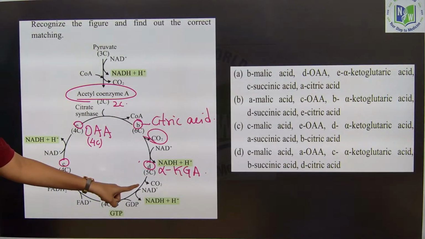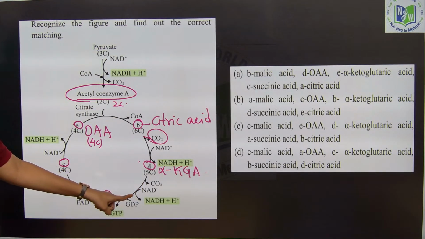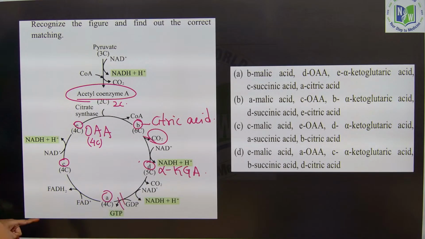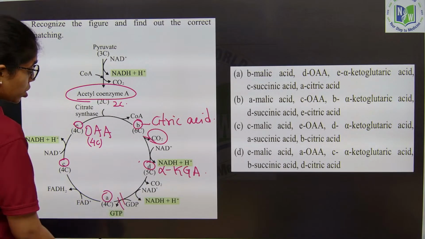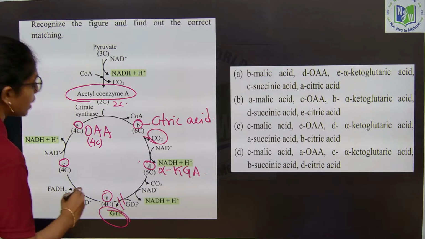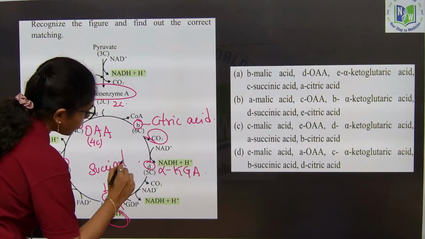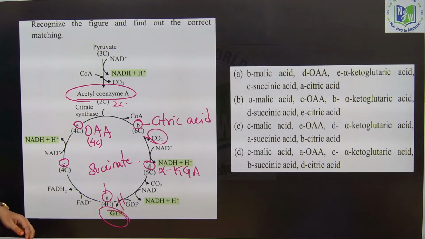After citric acid formation, one decarboxylation happens, carbon dioxide is released and NADH is released. So, D will definitely be alpha ketoglutaric acid. After this, one more decarboxylation forms succinyl coenzyme A. Succinyl coenzyme A undergoes substrate level phosphorylation forming GTP, and here A will be what? Succinate, or succinic acid. After that, the succinic acid turns towards what, beta? Fumarate, releasing FADH2, then fumarate and malic acid at the end. So, here C will be what?